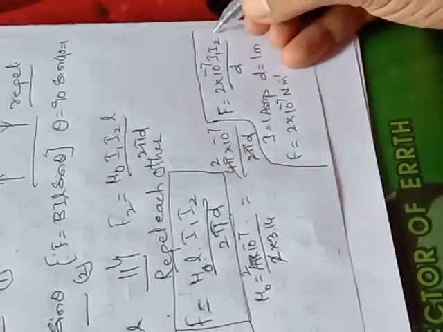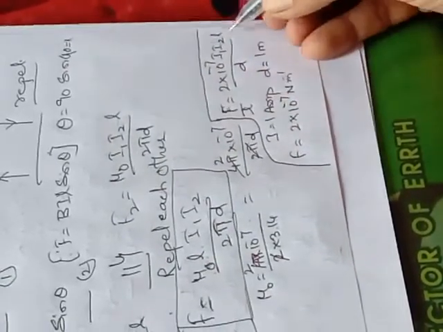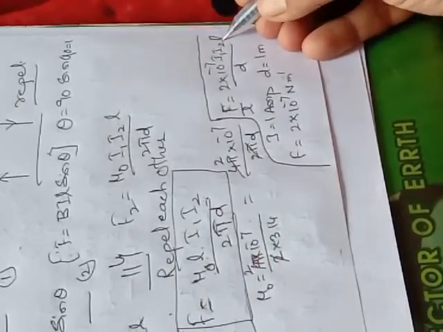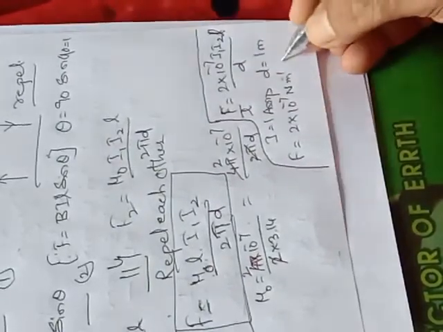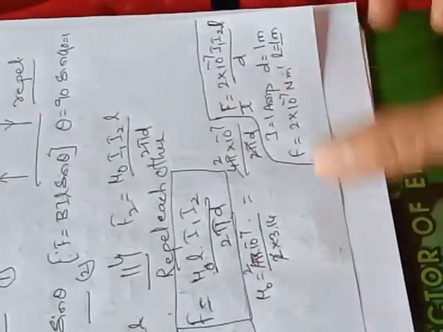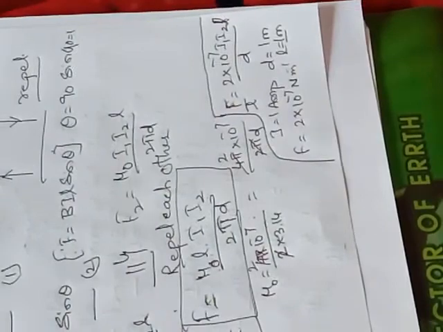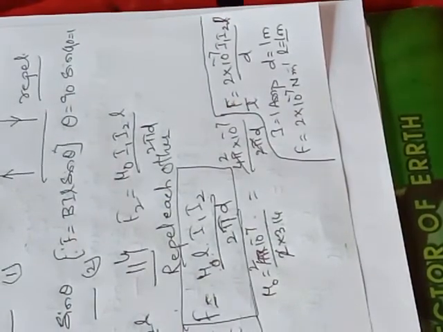Because length is also there, so F by L, if the length is 1 meter between them. So this is the definition of ampere.